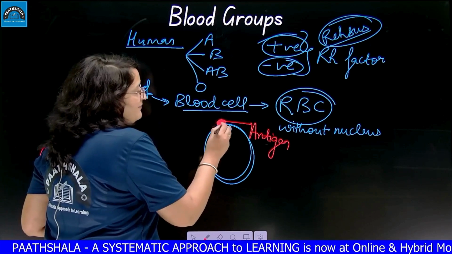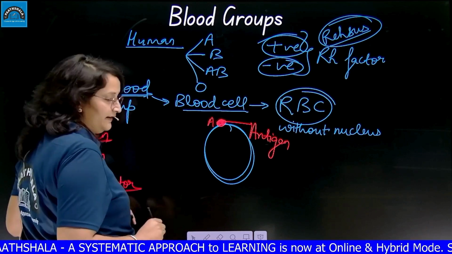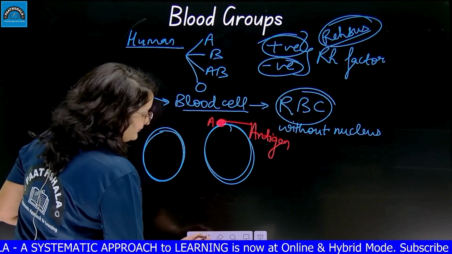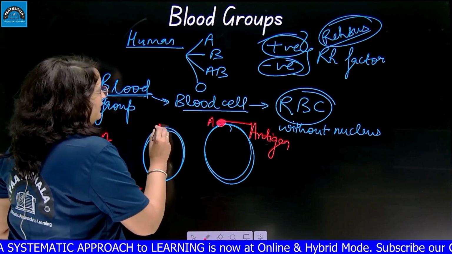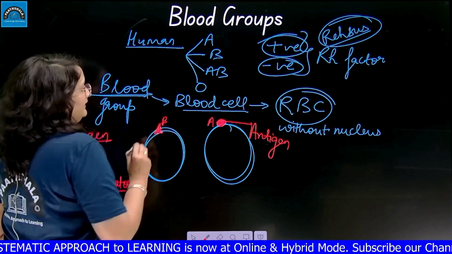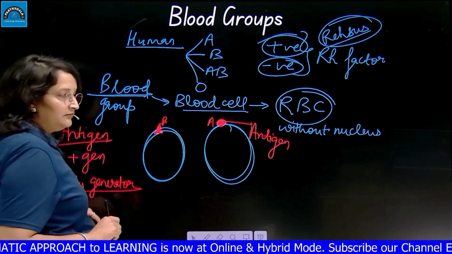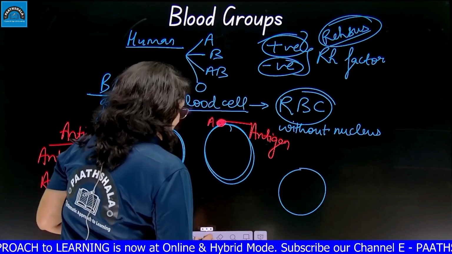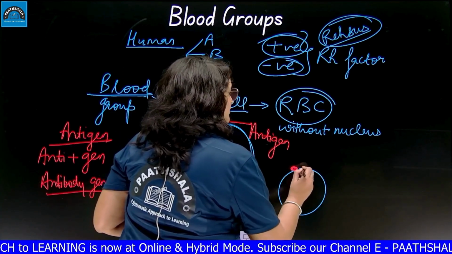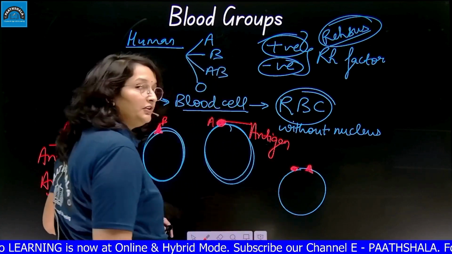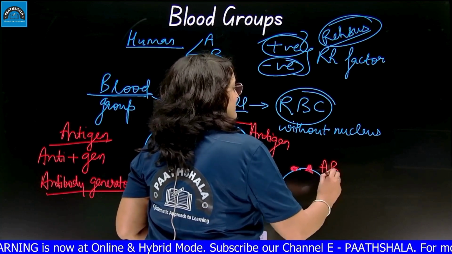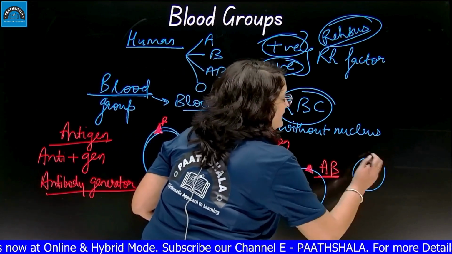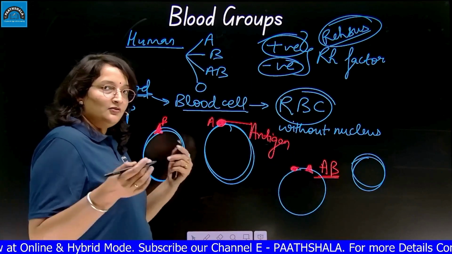Suppose I make it round, I call it A. In some other RBC, I make it triangular and I call it B. A antigen, B antigen. In some RBCs, we have both the antigens. We will have this round one and also this triangular one. So what will you say? Both the antigens are there, A and B. And the last condition, where on the RBC membrane there is no antigen, you will call it O.